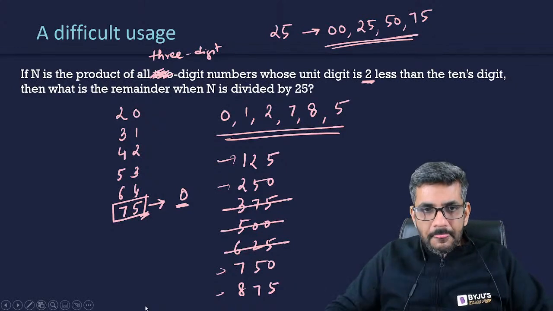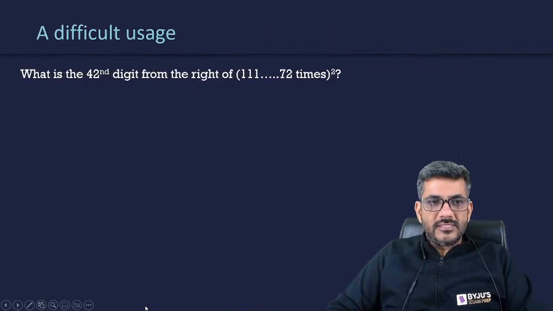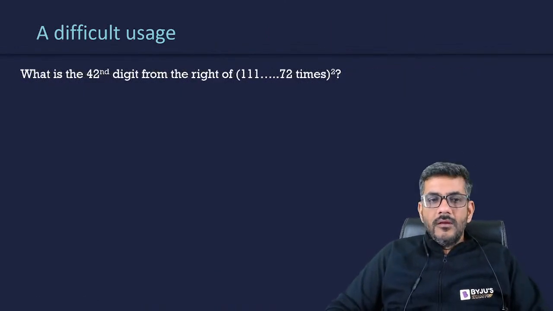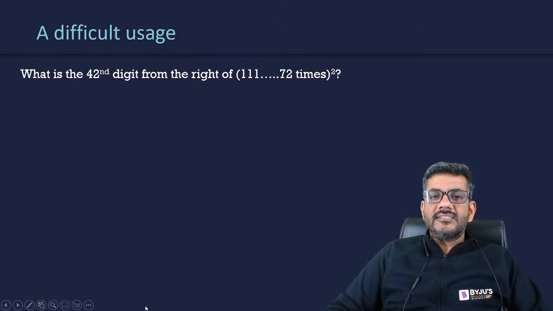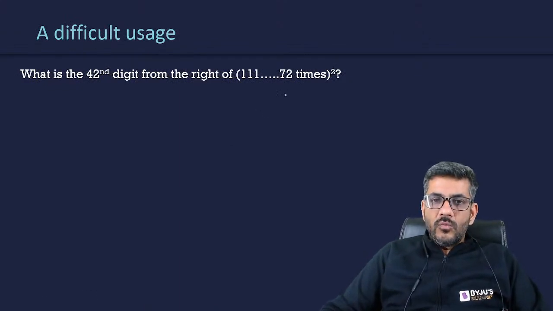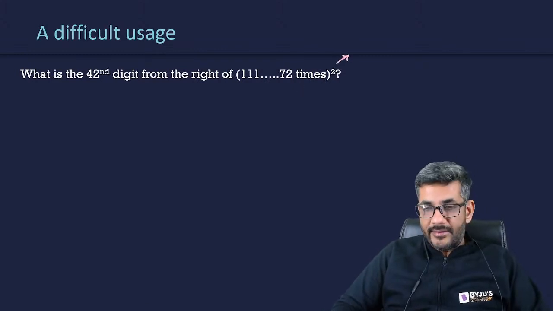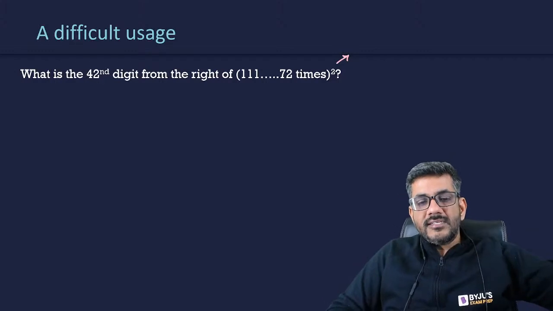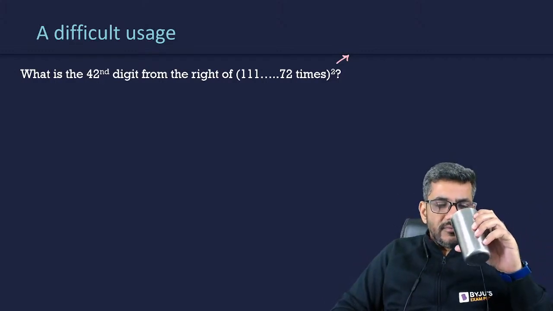Okay, let me give you another question based upon this. Look at one more question. What is the 42nd digit from the right if 1111 is written 72 times and then it is squared? 1111 is written 72 times. Think and tell me the answer once.